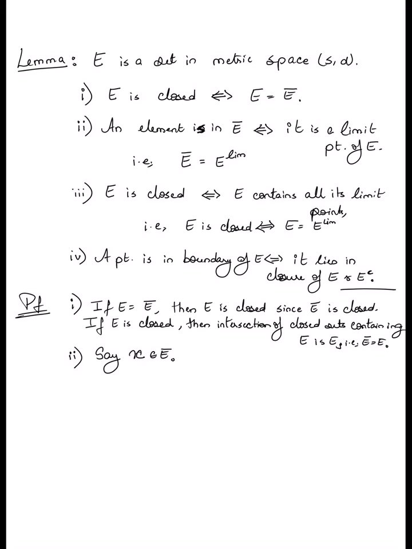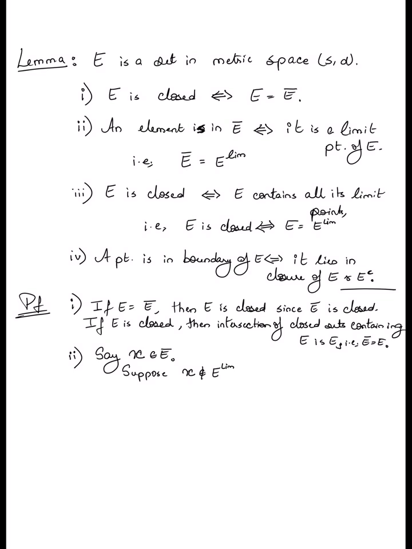So suppose X is in fact not a limit point. Okay, now what does it mean to say that you are not a limit point of E? In other words, it is not possible for you to construct a sequence of elements in E which converges to X, right?